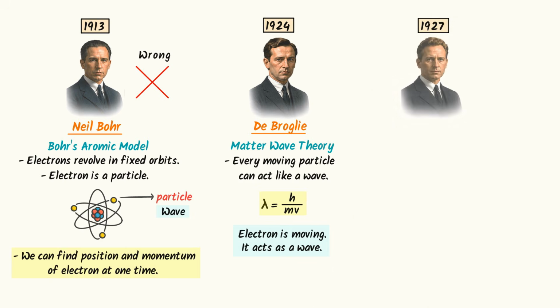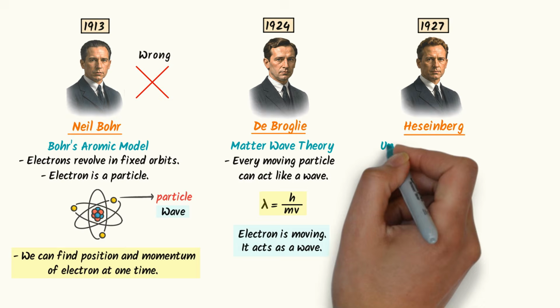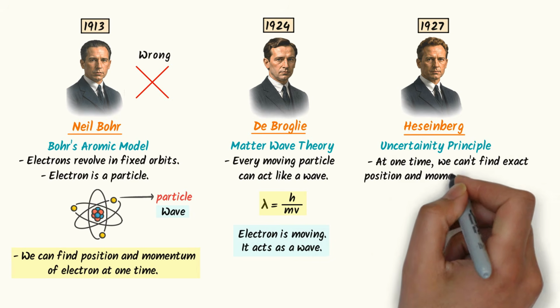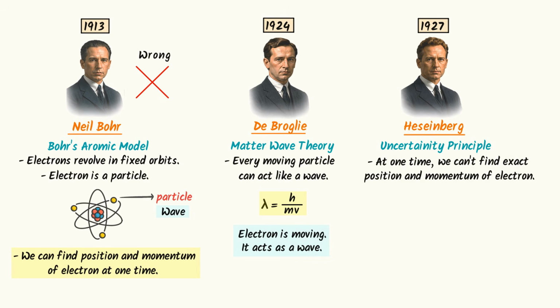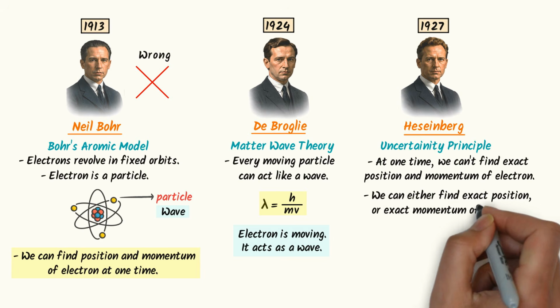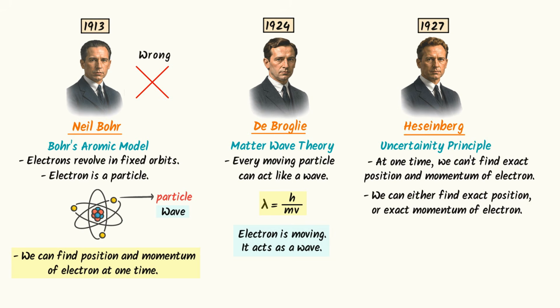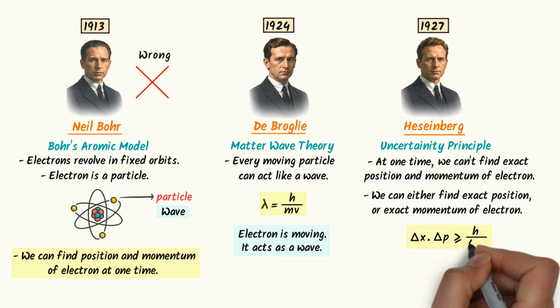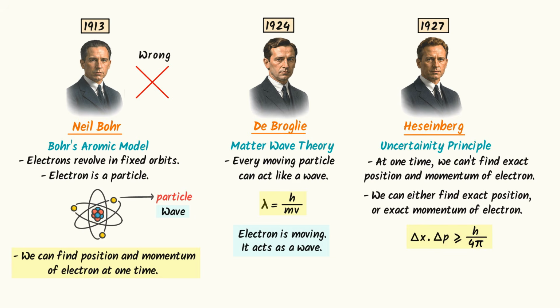Later, in 1927, Heisenberg Baba appeared on the screen and presented his famous uncertainty principle. He states that if the electron is a wave, then we cannot find the exact position and exact momentum of the electron at one time. We can find either exact momentum or exact position at one time. His famous equation is del x into del p greater than or equal to h upon 4 pi. Hence note down these important points.